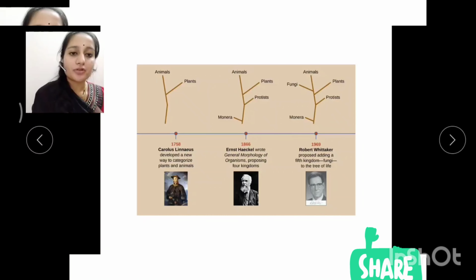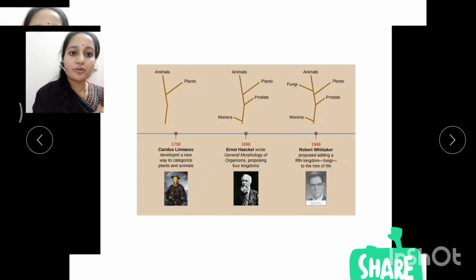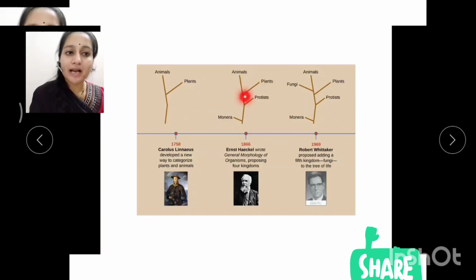So as you look at here, Carl Linnaeus developed a new way to categorize the plants and animals by simply a two kingdom classification, that is Plantae and Animalia. And later on the scientist Ernest Haeckel explained the four kingdom classification, which involves the Monera, Protista, plants and animals.